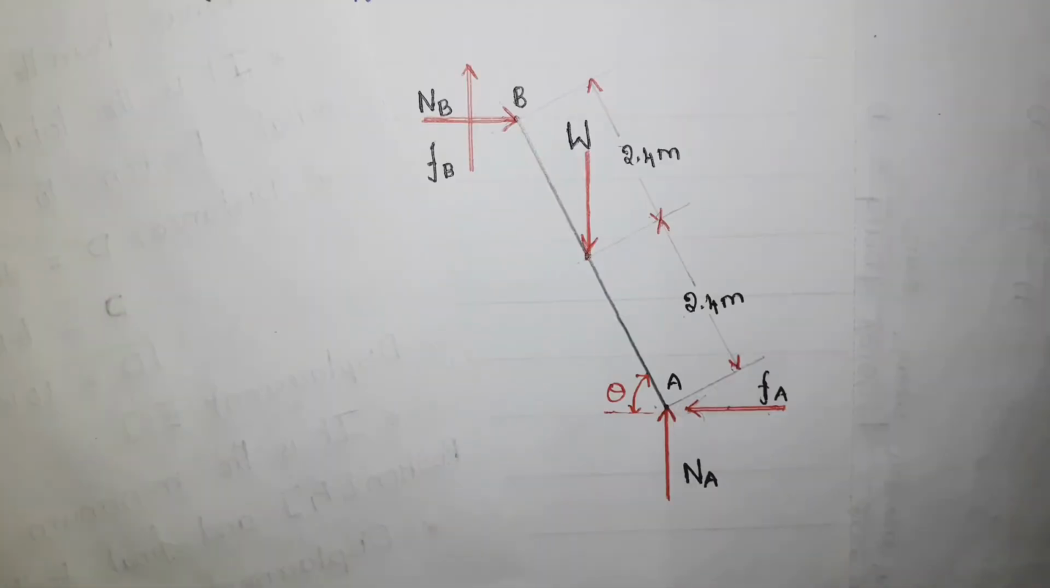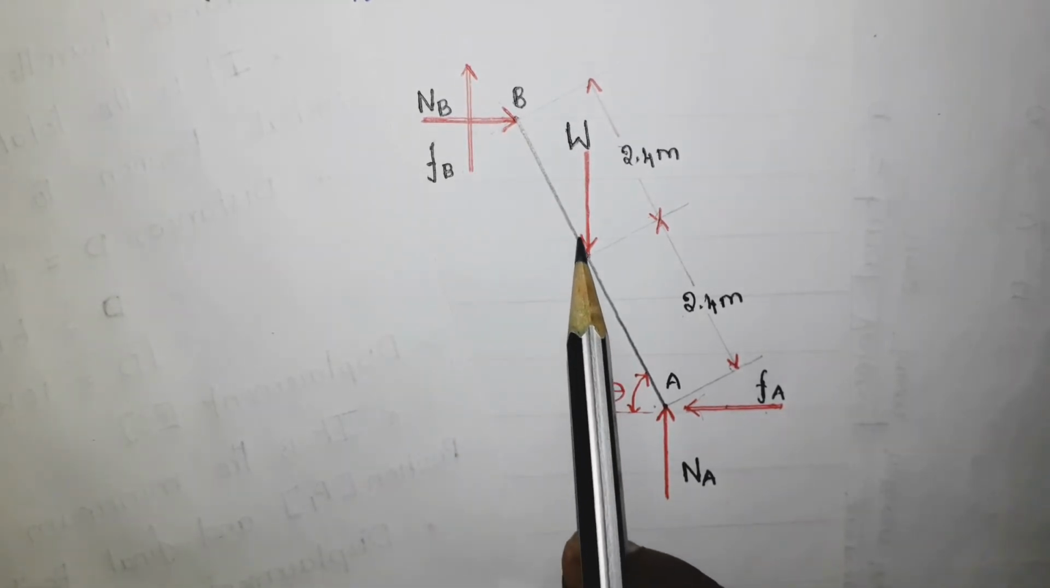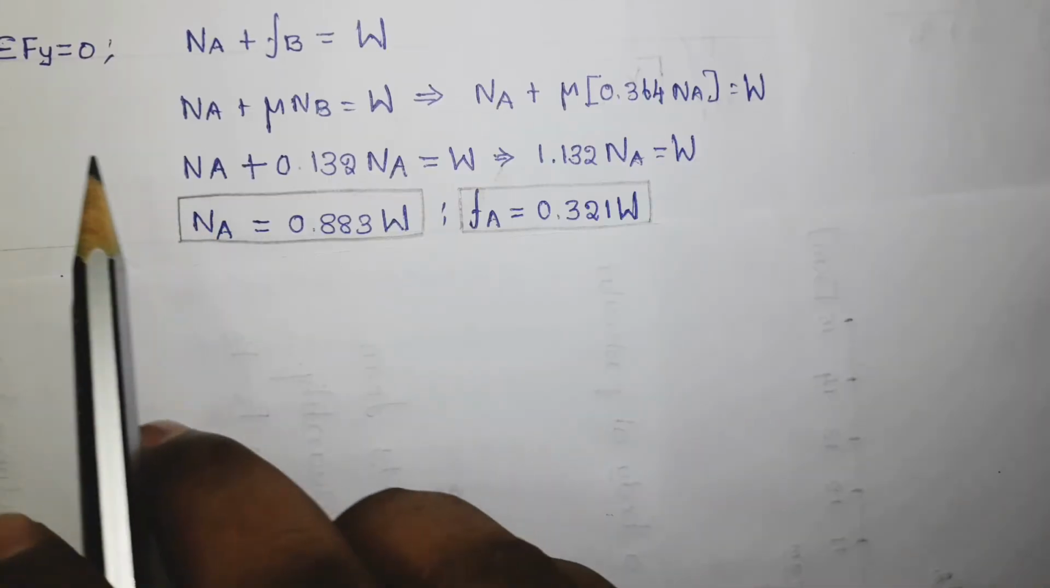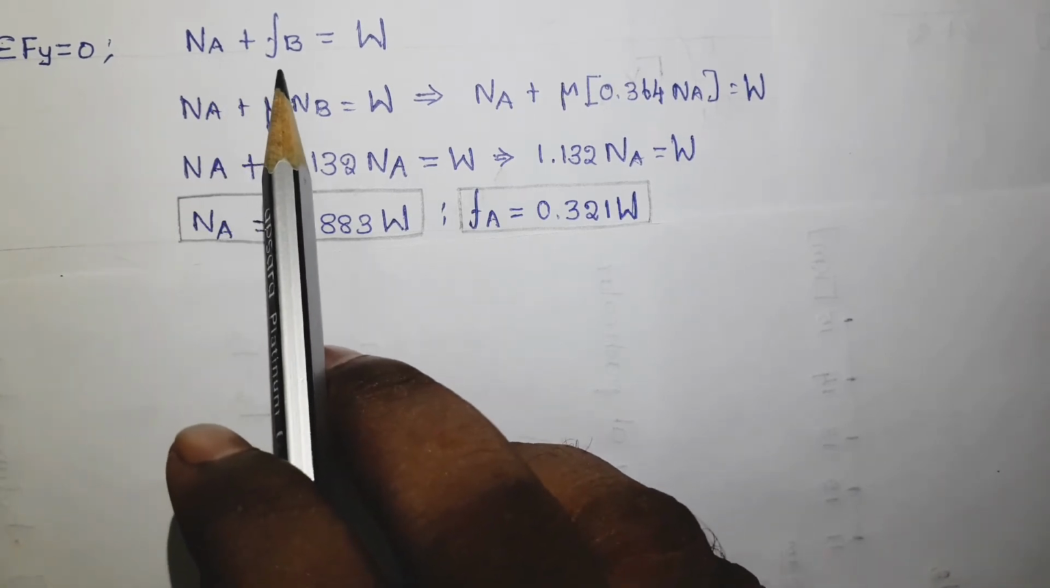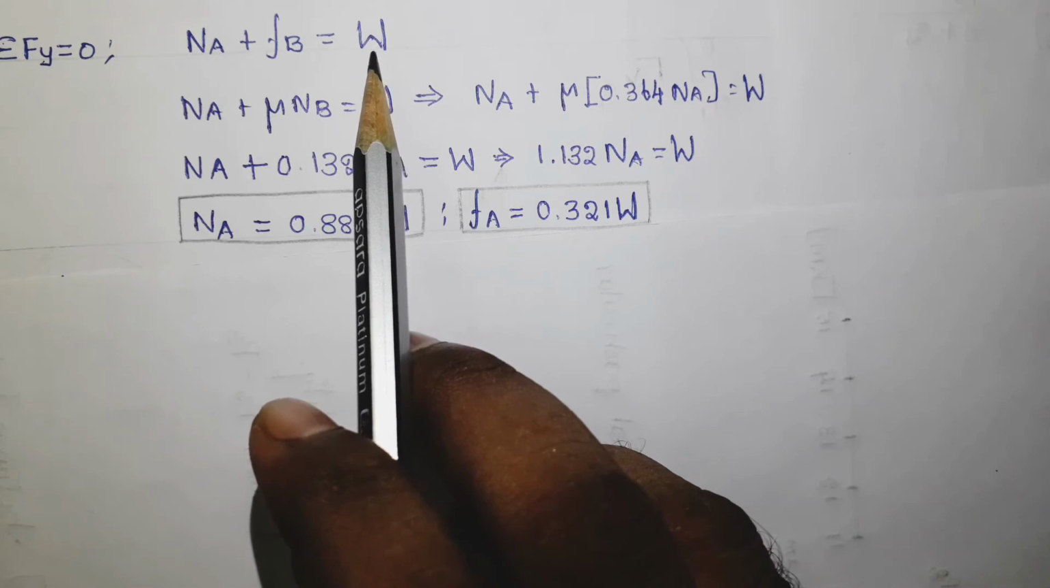Now let us go to the second equilibrium equation, summation of all y components is 0. So this is the free body diagram again. And if you look at this free body diagram, there are three vertical forces. One is FB positive, and W is negative, and NA is again positive. Now let us go to the equation. Now this is the equation, NA plus FB. Since W is negative, it is taken to the right hand side.